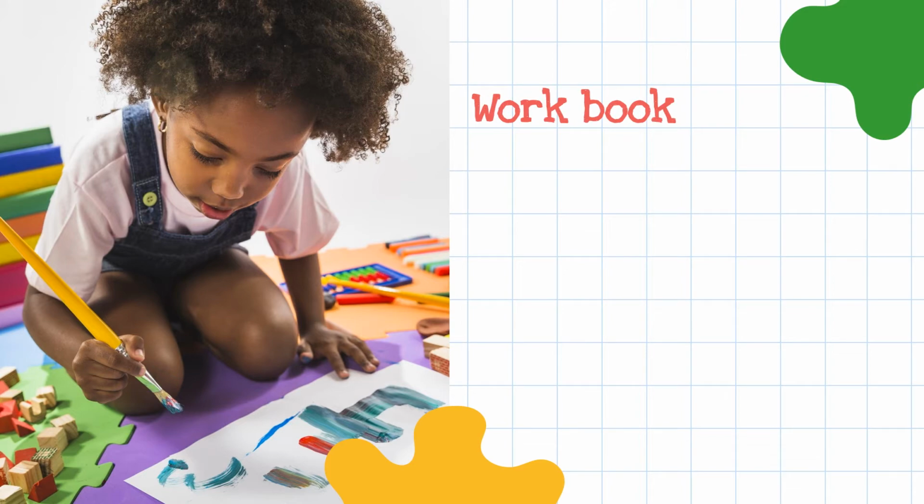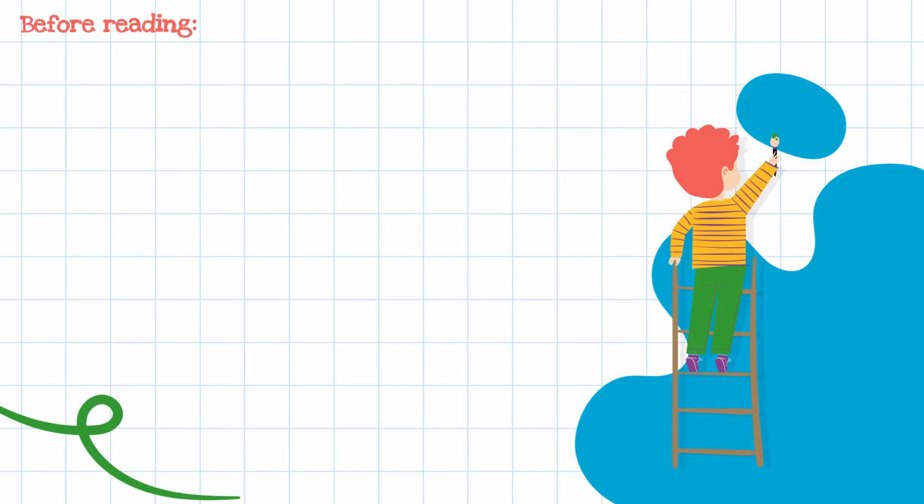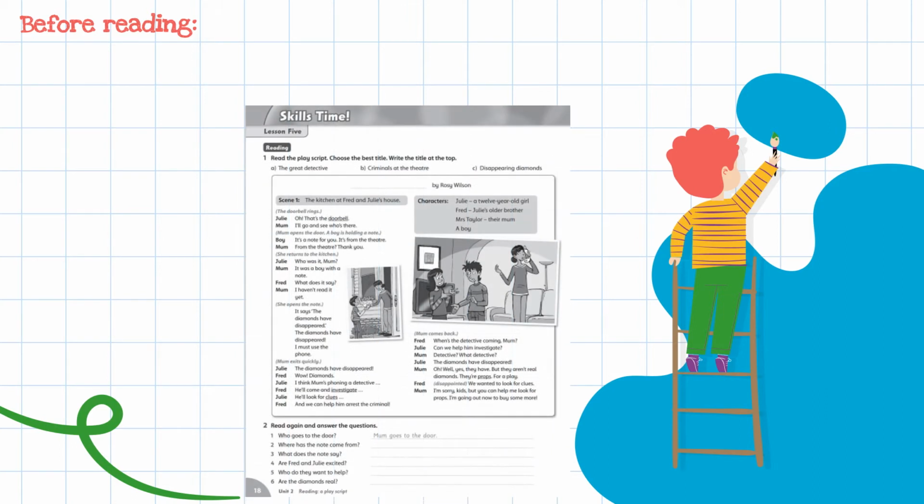Now let's move to your workbook, reading pages 18 and 19. In your workbook, on page 18, reading part, we are going to read another play script, and we are going to do the exercises. Before reading, I want you to take a look at the pictures that we have and guess what is going on.